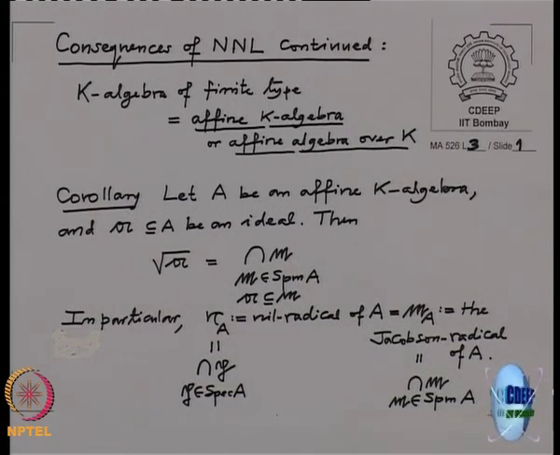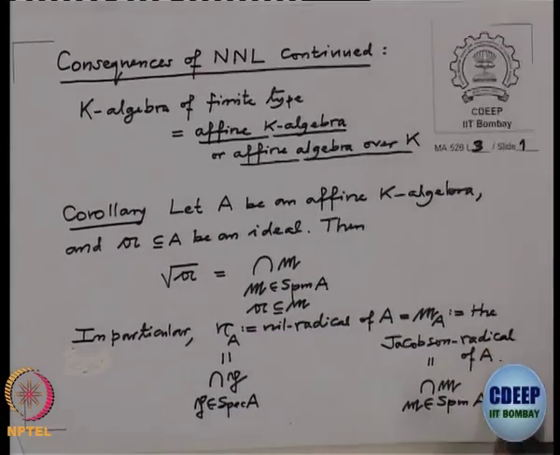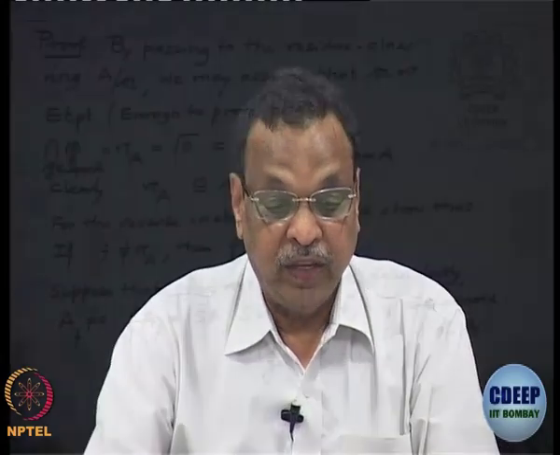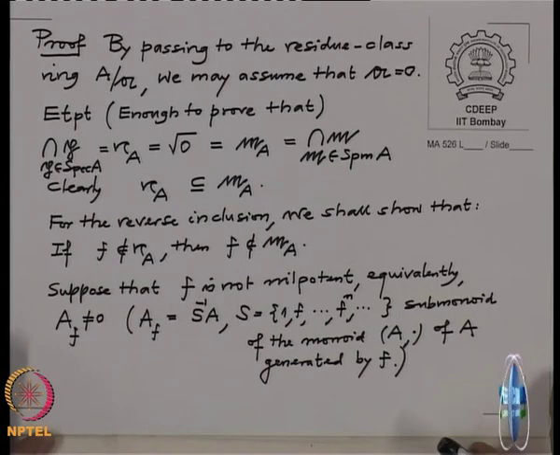So, one containment is always clear, that the nilradical is contained in the Jacobson radical. However, the other inclusion may not be correct. For example, not for the ring of integers, but for Z localized at p, for example, the nilradical is 0. So, in general it is not true; the nilradical could be strictly smaller than the Jacobson radical. So, affine algebra is very important in this assumption. So, proof.